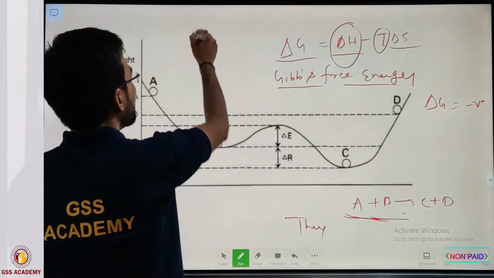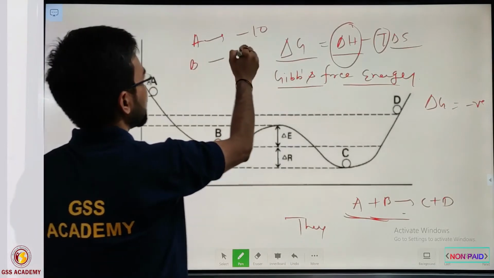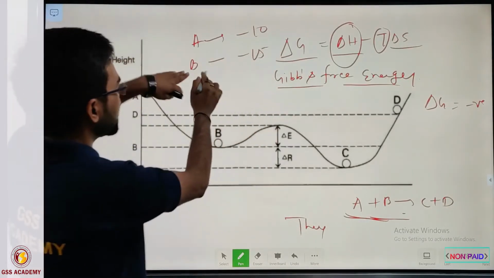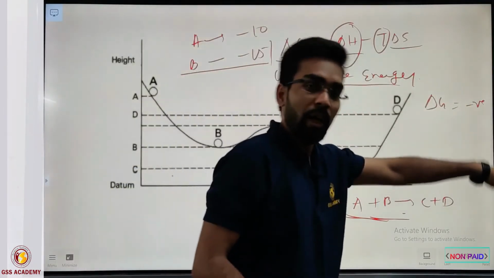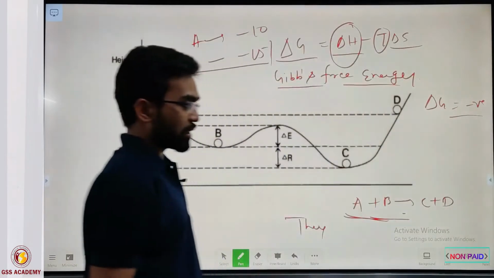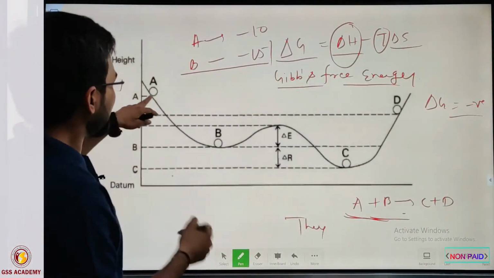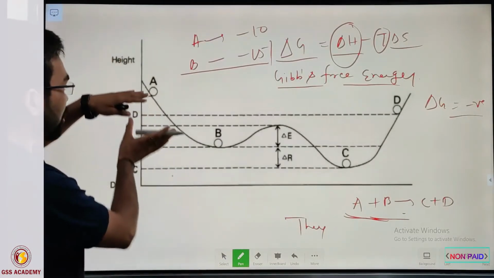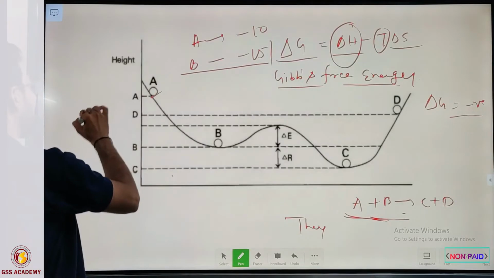Suppose mineral A has -10 and B has -15, then B has more tendency to react with some other mineral, and as the negative value of delta G increases, a more stable product will form. So the stability of minerals, the Gibbs energy, is seen in terms of their potential energy.